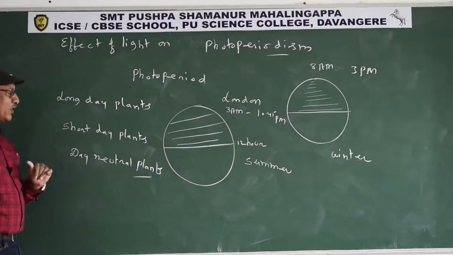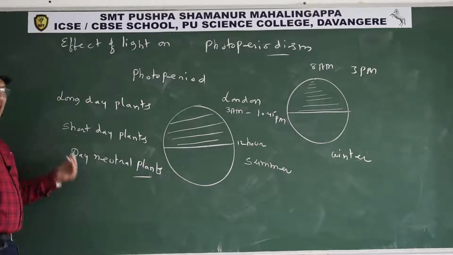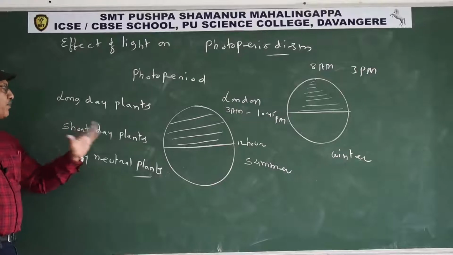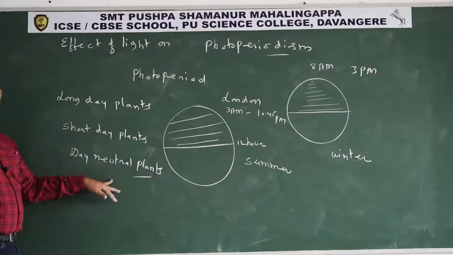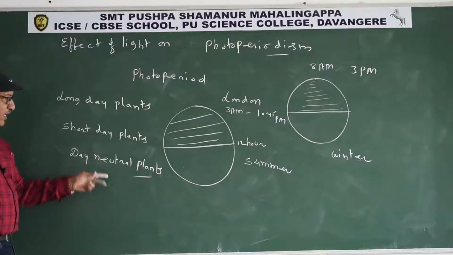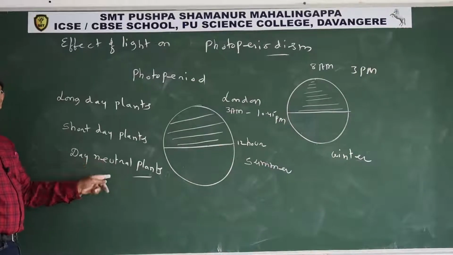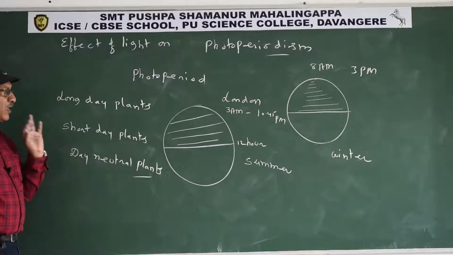What are day neutral plants? The plants giving flowers throughout the year are known as day neutral plants, meaning photoperiod does not influence the reproductive system of day neutral plants.